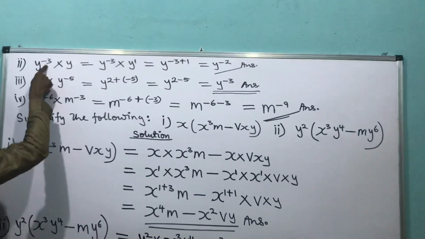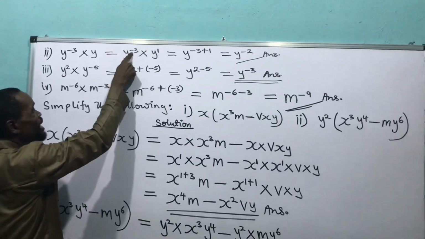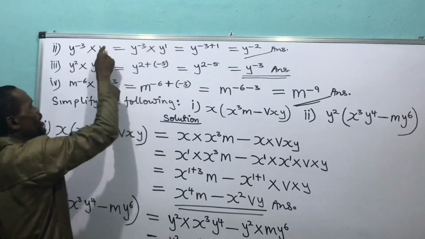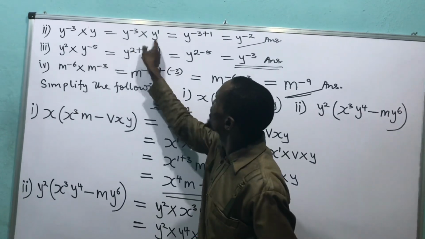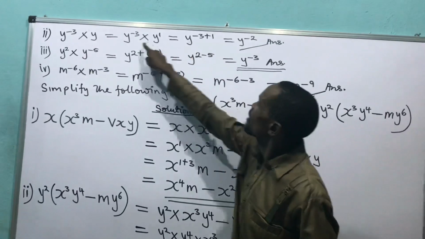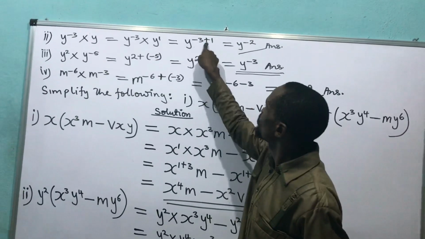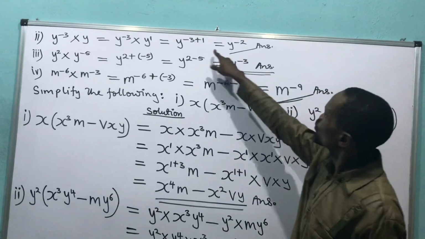Then, are they the same base? Yes. Are they multiplying themselves? Yes. Add their power. Look at the power of this one: minus 3 plus 1. And that is equal to what?